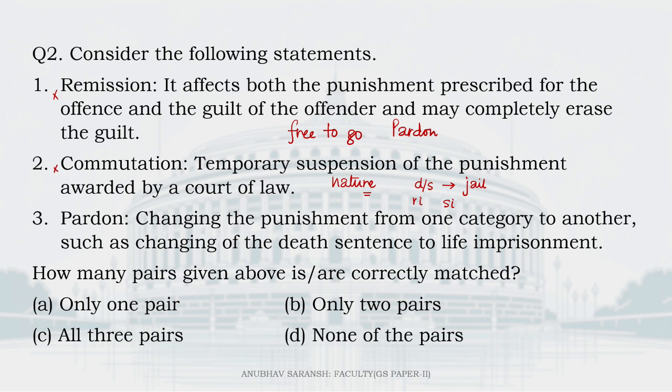And number 3, pardon. Pardon is changing the punishment from one category to another, such as changing of the death sentence to life imprisonment. This is basically commutation. So pardon's definition was mentioned here. This is also wrong. How many pairs given above is or are correctly matched? Only 1, only 2, all 3. None of the pairs are correctly matched.